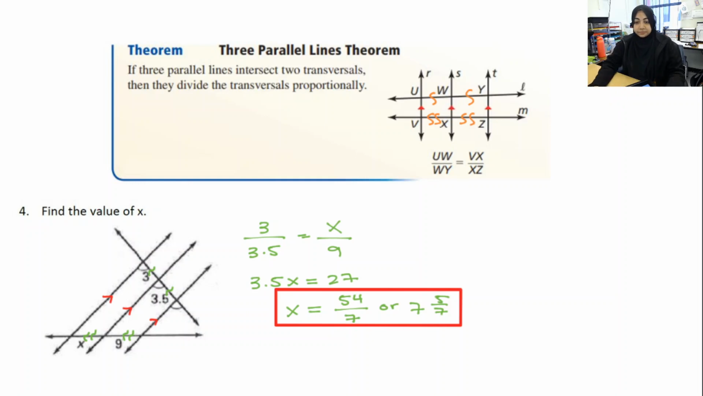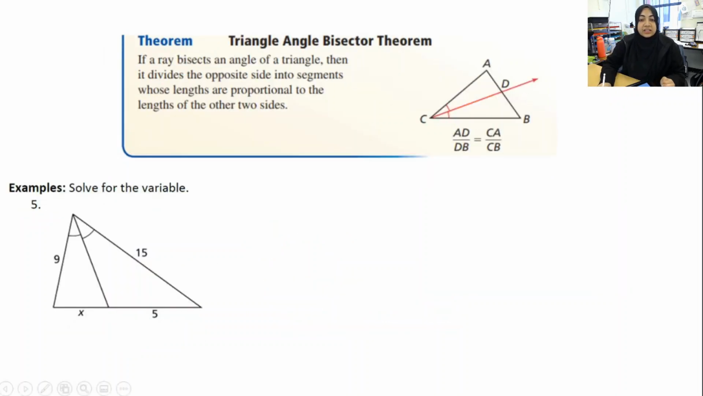That's it. And the final theorem for today is the triangle angle bisector theorem. The triangle angle bisector theorem says if a ray bisects an angle of a triangle, then it divides the opposite segments whose lengths are proportional to the lengths of the other two segments. So what this is saying is I've got this ray right over here, and it's bisecting this angle right there, okay? These two segments are not congruent.